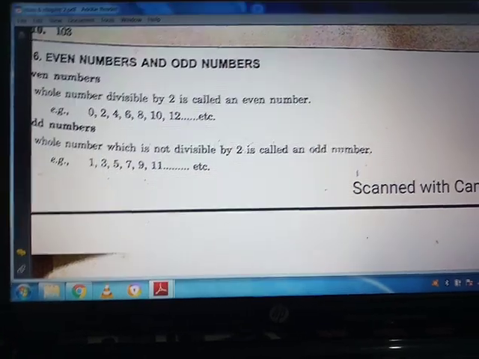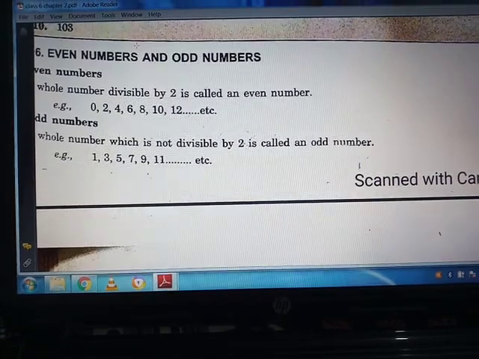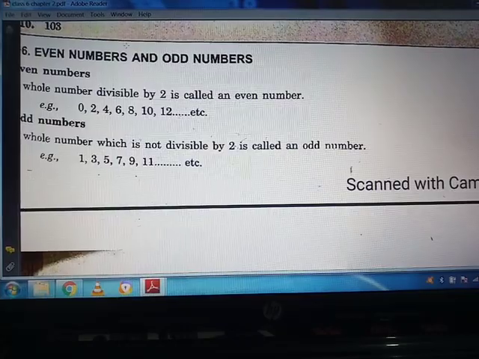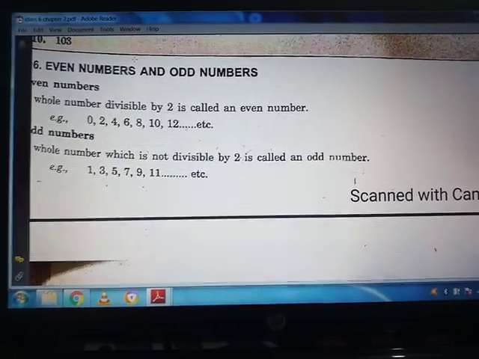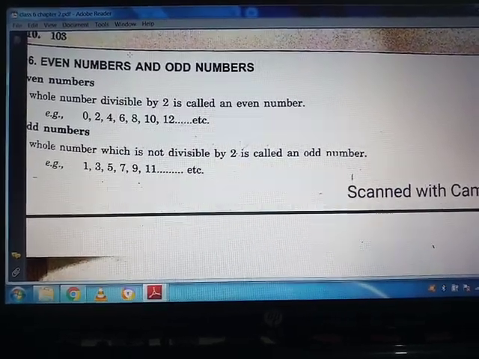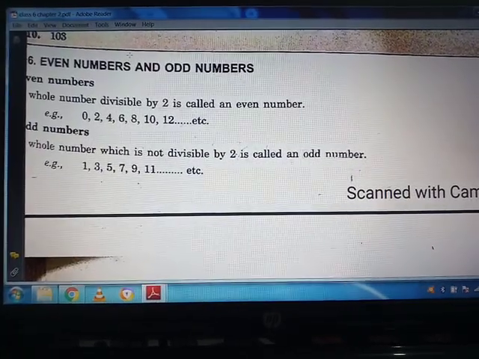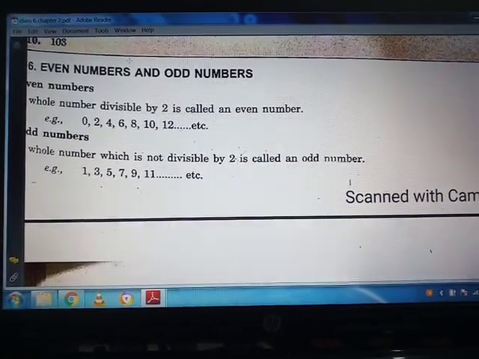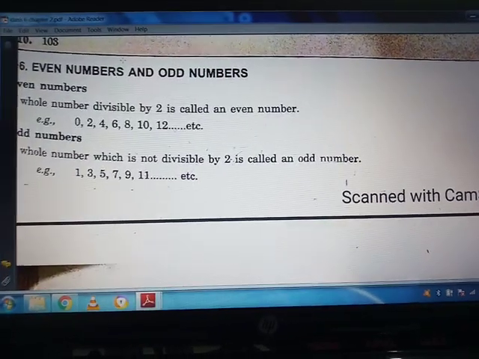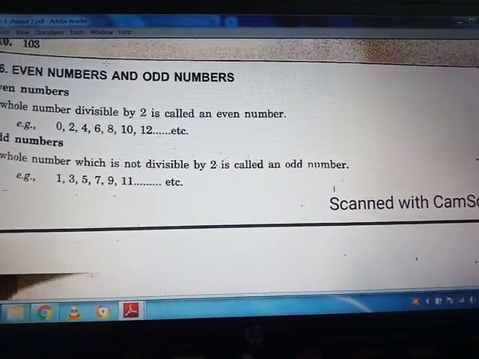Okay, so first of all, what are even numbers? You have to be aware that the numbers which are divisible by 2, that means those numbers which can be divided by 2, are even numbers. Here the number should be divided totally, that means there should be no remainder at all. Those numbers are even numbers, and the numbers which are not divided totally by 2 are odd numbers.